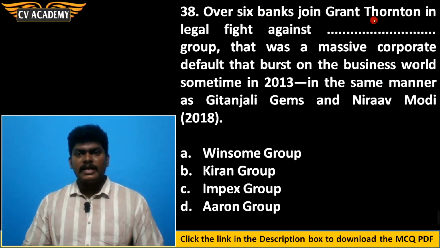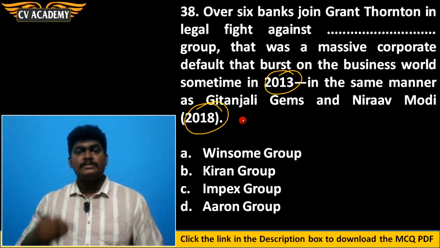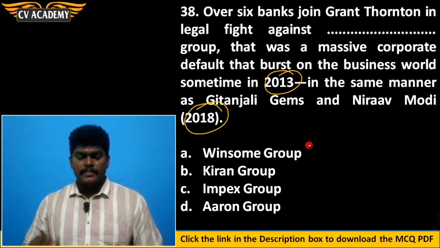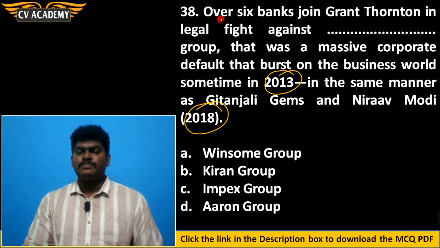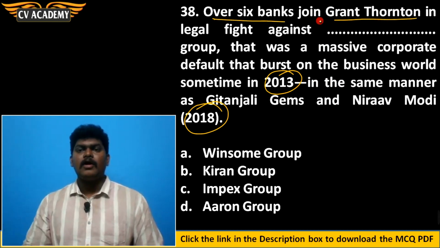Then 38th question. Over 6 banks joined Grant Thornton in legal fight against a dash group. That was a massive corporate default that burst on the business world sometime in 2013, in the same manner as Geetanjali Gems and Nirav Modi in 2018. Yes, same as the Nirav Modi scam, same as the Geetanjali Gems scam, same as the Vijay scam in 2018. Which company had defaulted on the banks and ran to the UK? So around 6 banks have joined Grant Thornton, who is a global auditing company.